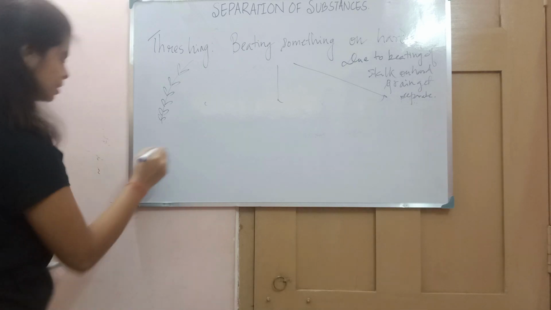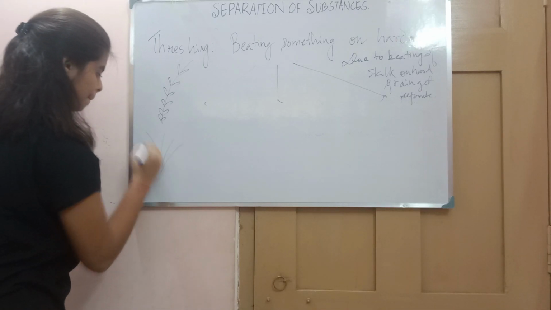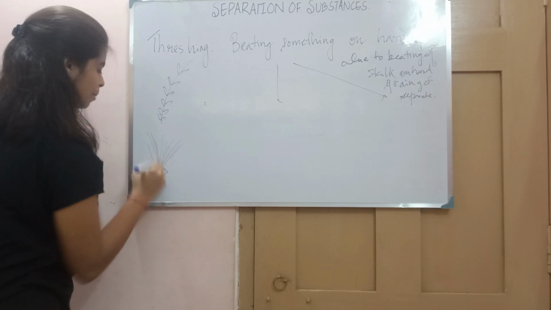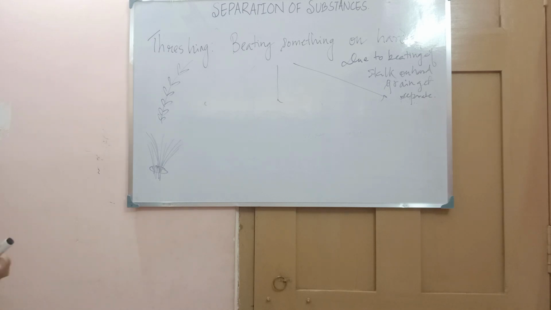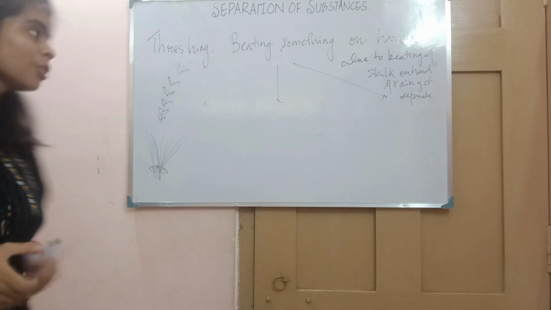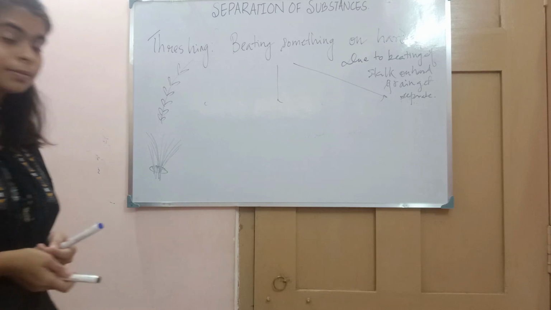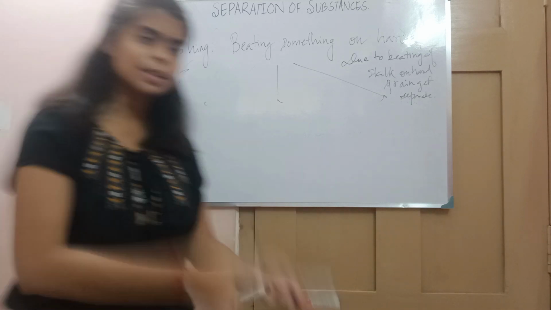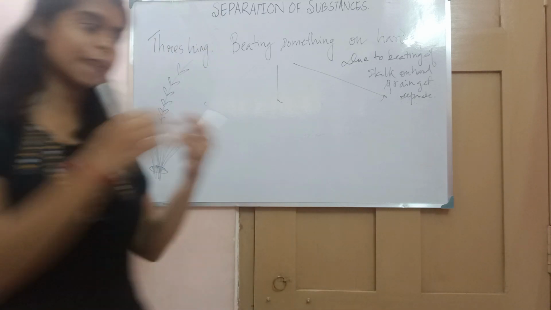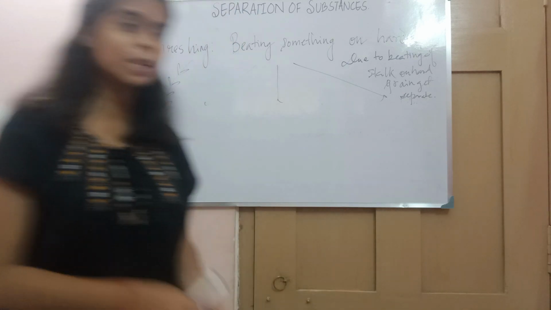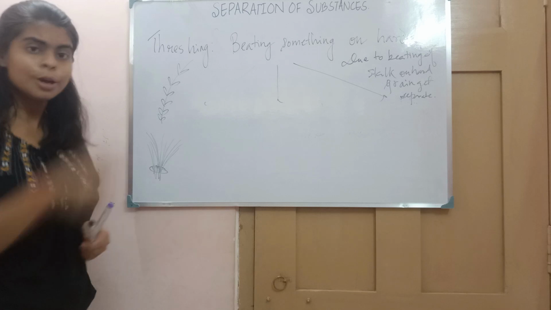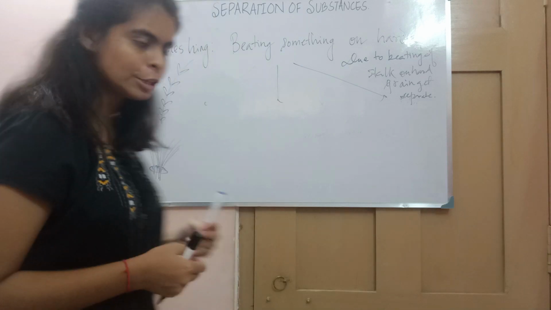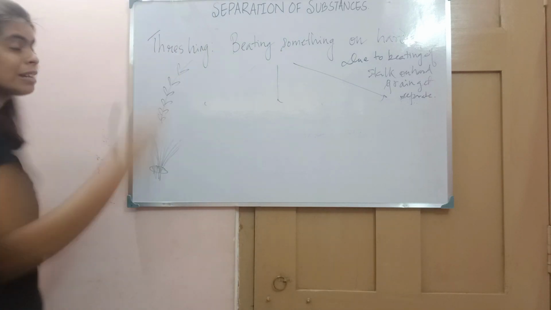If you take a pile, suppose these are all stalks and you are taking a pile of the stalks and you are separating. You see? What is the advantage of threshing? It is time effective. It takes less time. We will take a bunch of stalks and beat them on a hard surface, and as a result, with continuous beating, we will see that the grains are getting separated away. You have seen it in your village, people doing it to separate the grains from the stalk. So this is actually called threshing.